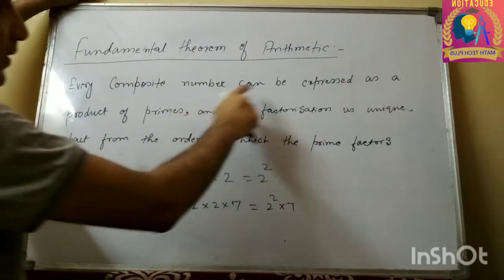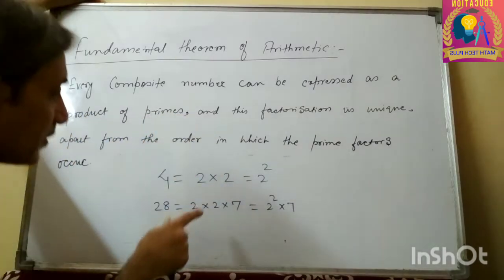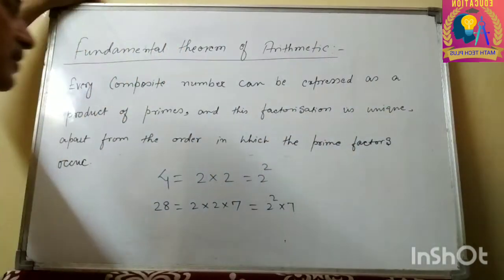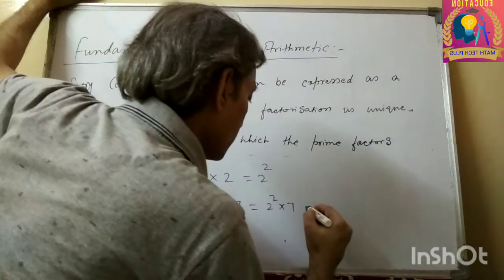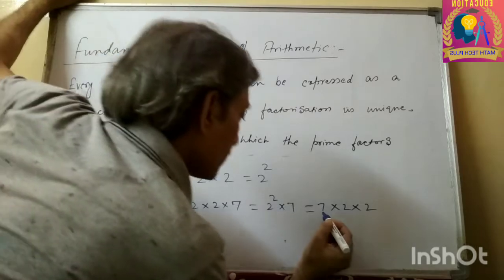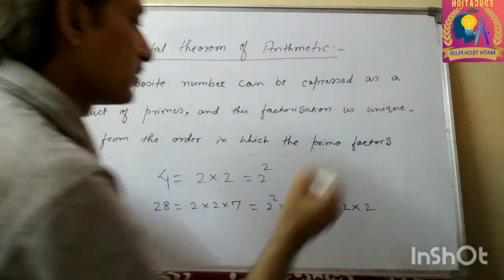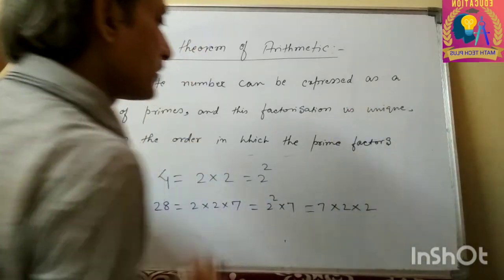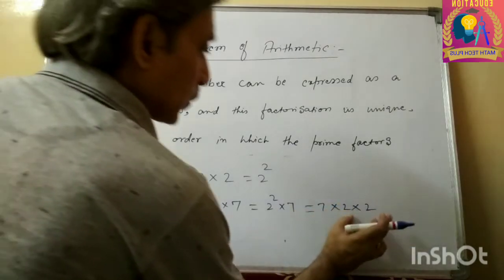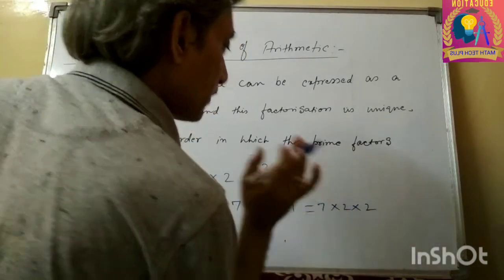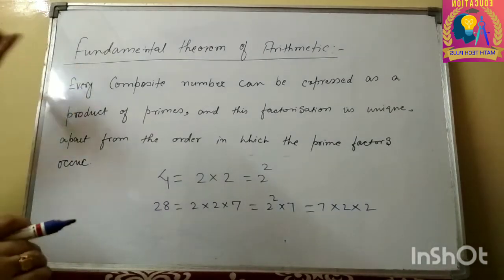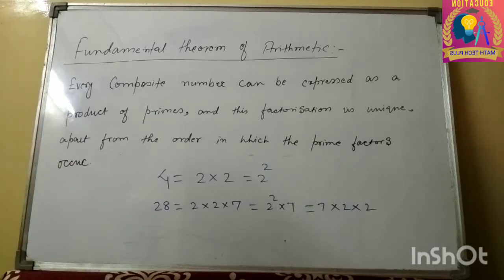So every composite number can be expressed as a product of primes. These are prime numbers, 2 as well as 7. And this factorization is unique. Unique means that the sequence of these numbers is not important. Suppose someone writes this as 7 into 2 into 2. Still 7 is once and 2 is twice. So uniqueness simply means that order is not important. The numbers that we are getting are the same: 2 twice, 7 once. So I think you have understood this theorem, the fundamental theorem of arithmetic.